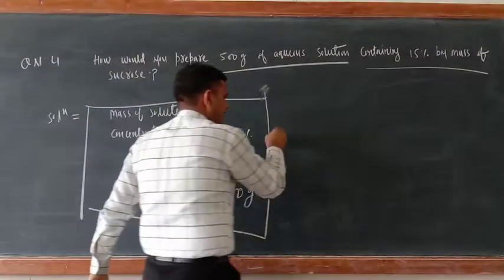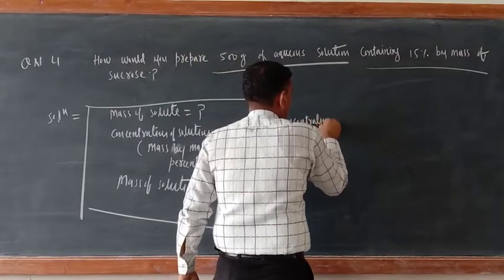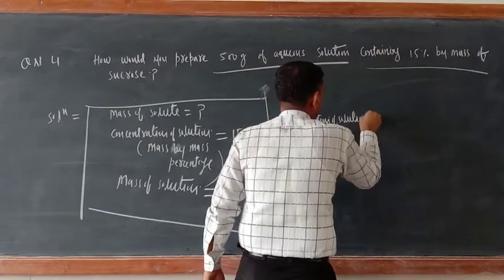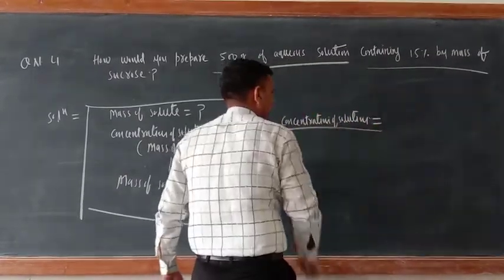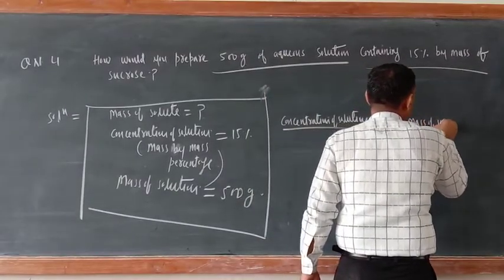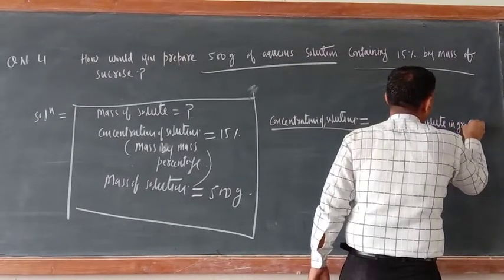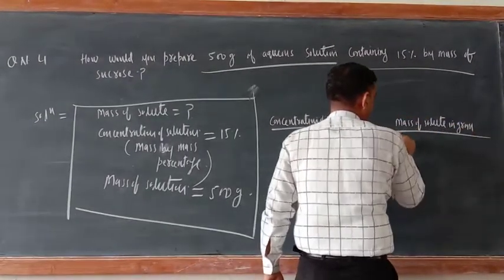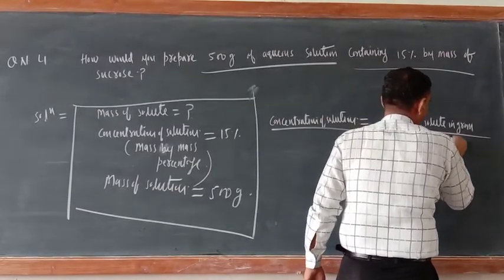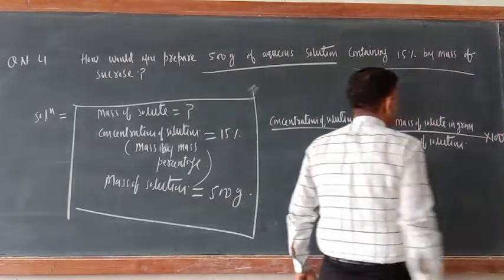Now concentration of solution equal to mass of solute in gram divided by mass of solution into 100.